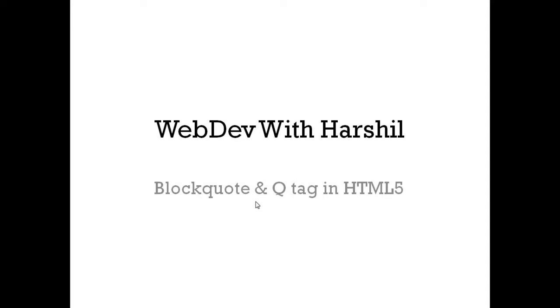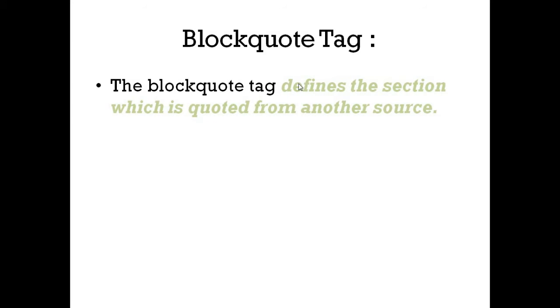So guys, today we will see two new topics in HTML, which are the blockquote tag and the Q tag. Okay, so let's get started. First of all, we will see the blockquote tag. The blockquote tag defines a section which is quoted from another source. Okay, so we want to say that in the blockquote tag, the section, or we can say our content, which is taken, quoted, means taken from another source.